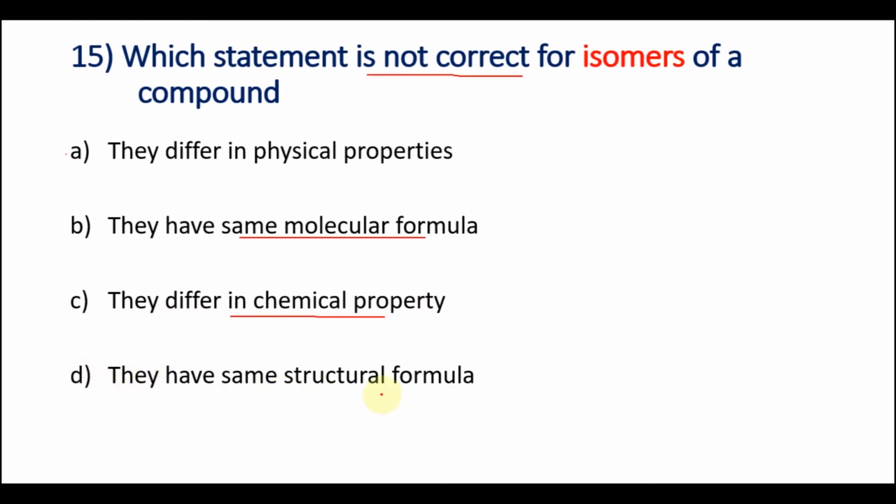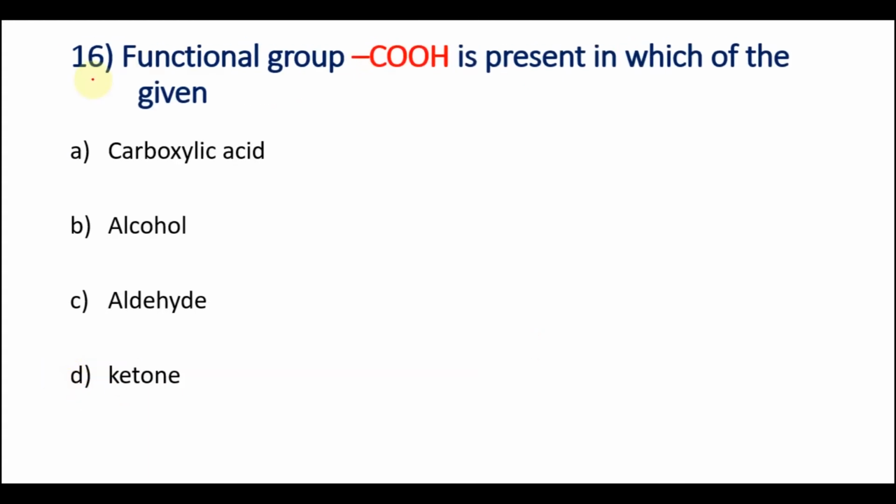Let us check the D option. They have same structural formula. So they differ in their structural formula. Therefore, this one is the wrong statement. So the correct answer will be option D. Question number 16. Functional group COOH is present in which of the given? Carboxylic acid, alcohol, aldehyde and ketone. COOH is the functional group of carboxylic acid. So carboxylic acid is the right answer.